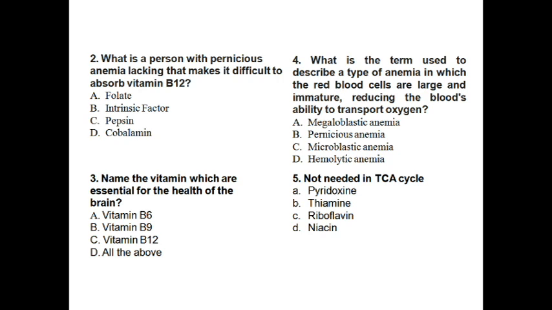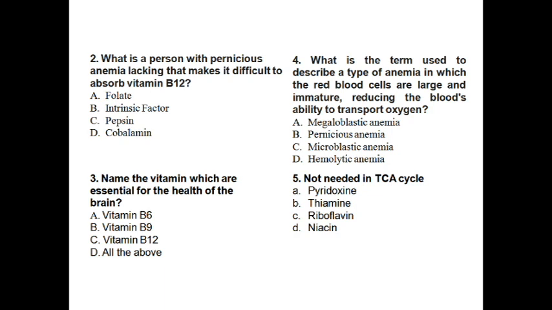What is a person with pernicious anemia lacking that makes it difficult to absorb vitamin B12? I told you, intrinsic factor, which is required for vitamin B12 absorption. Name the vitamin which is essential for brain growth. B6, B9, B12, all of them. So all of them are required definitely. What term is used to describe the type of anemia in which red cells are larger, immature, and reduced in number? This is macrocytic anemia.